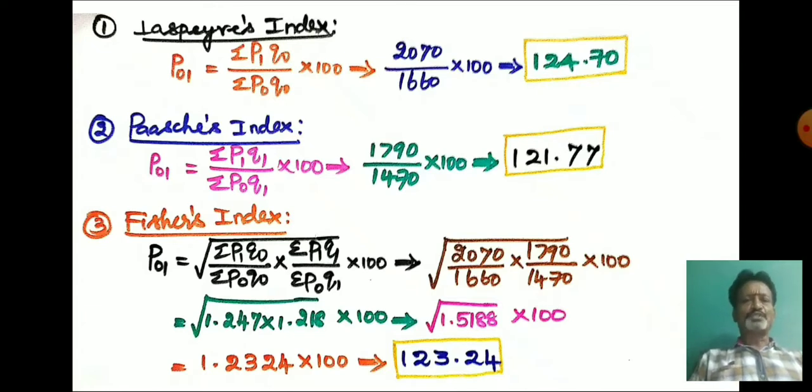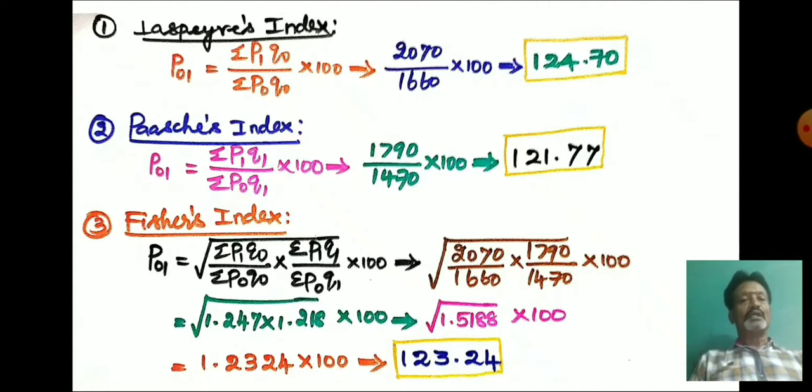So now we have to estimate Fisher's index. So here the formula is P01 equal to under root of sigma P1 Q0 divided by sigma P0 Q0 into sigma P1 Q1 divided by sigma P0 Q1 into 100. So now you substitute the values here, 2070 divided by 1660 into 1790 divided by 1470 into 100. So 100 should be out of the root.